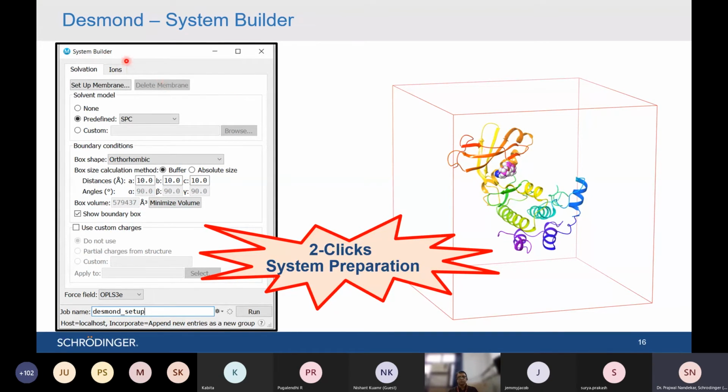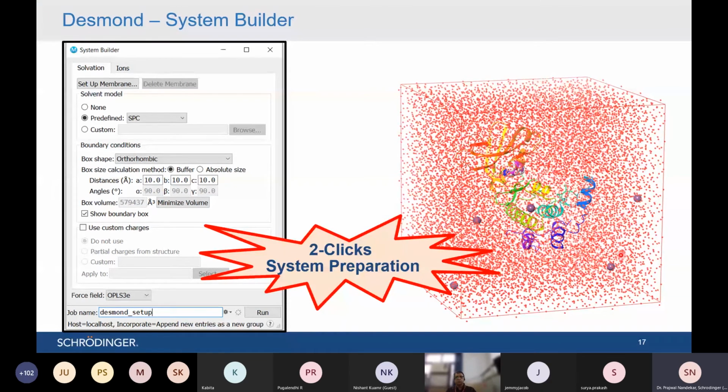This is also pretty straightforward. Just load your molecule, open the system builder panel and hit the run button. You don't need to do anything. All the default options work very fine. So this is a straightforward panel, just 2 clicks, and then it will prepare the complete system for you in just a few minutes, like 1 or 2 minutes. Now you can see the system looks like this. You have the protein in the middle, all waters are present, and ions are present inside it. So this is the system.